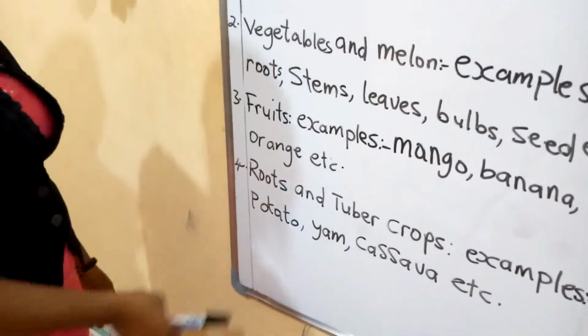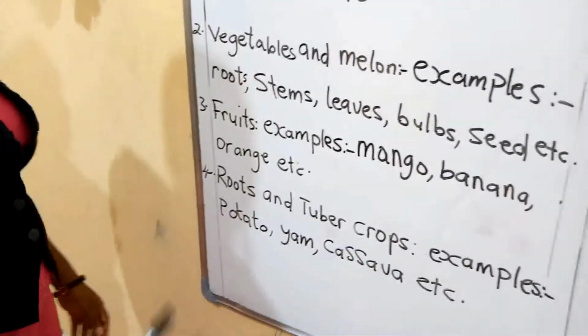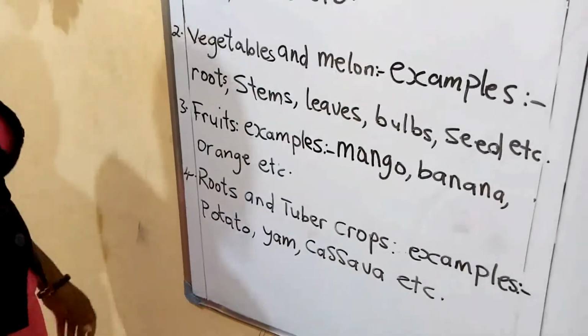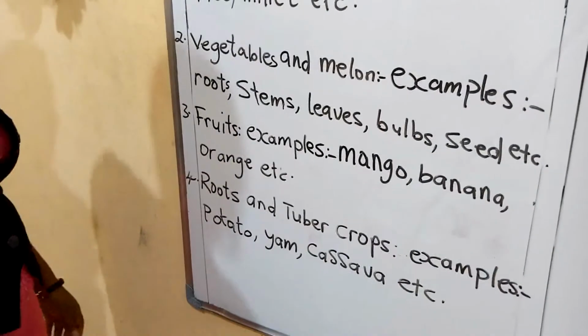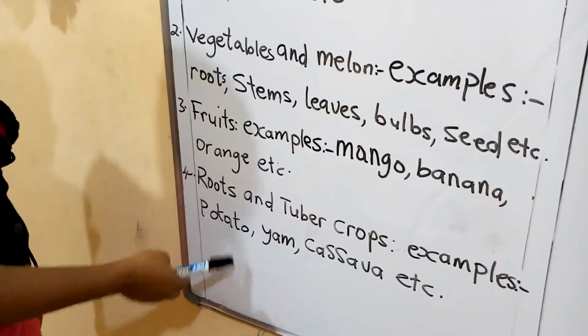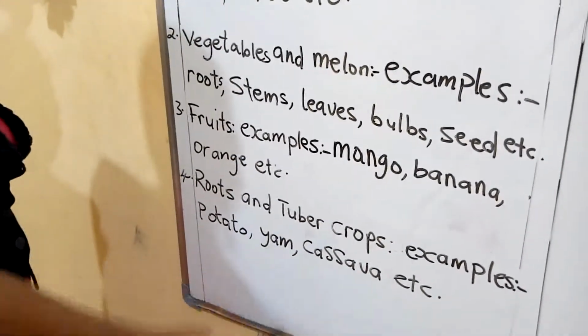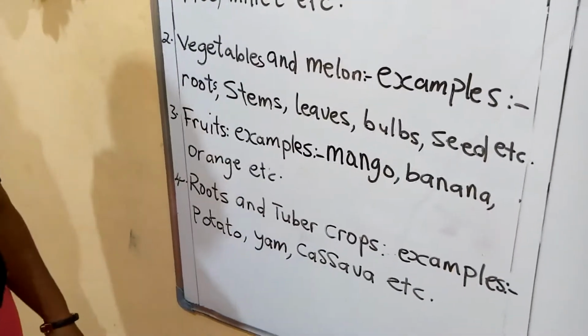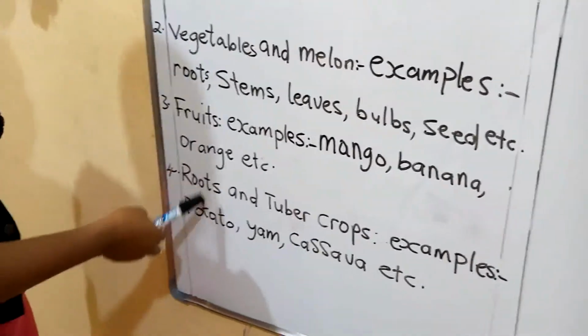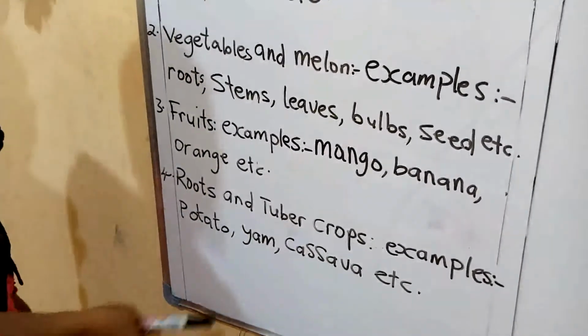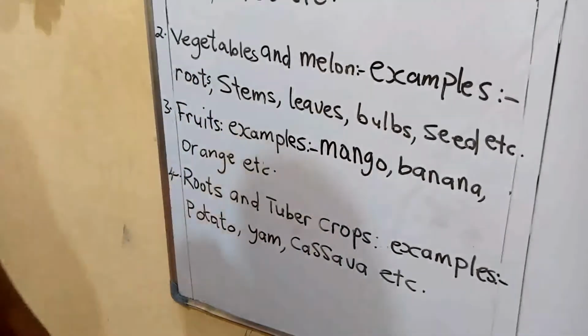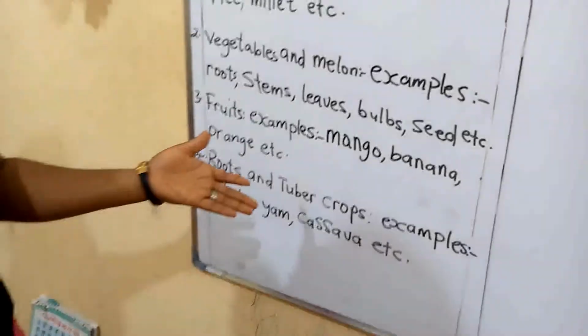Number four, we have root and tuber crops. Examples of our root and tuber crops are potato, yam, cassava, and so on and so forth. They are under root and tuber crops.